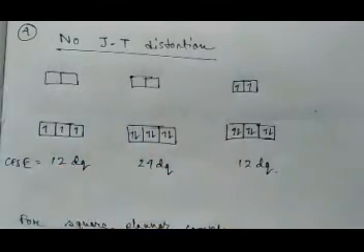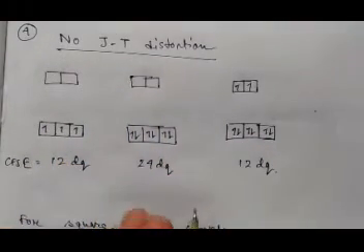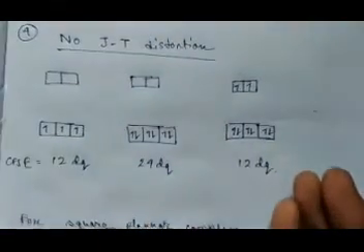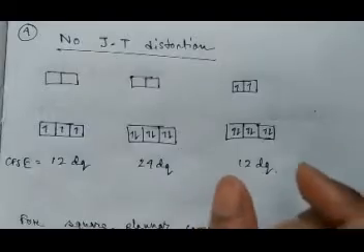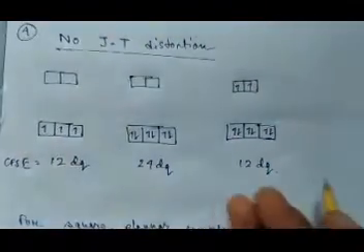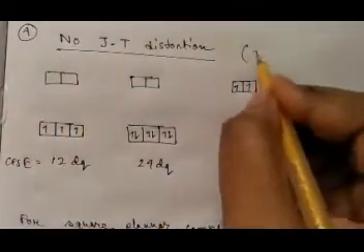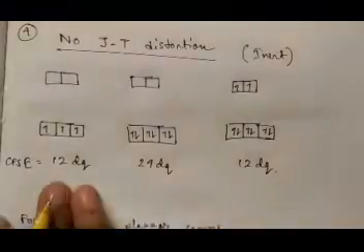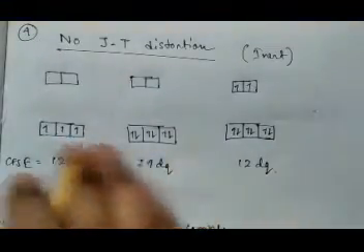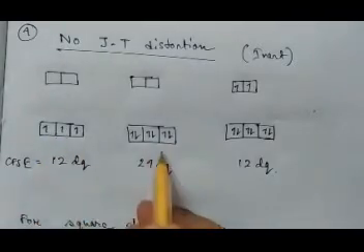See, these are the three configurations. Here no Jahn-Teller distortion is there. If no Jahn-Teller distortion is there, that means all bonds are symmetrical, or all bonds are equally attached with the metal. Therefore, they will be difficult to remove. So if no Jahn-Teller distortion, generally they are inert type of complexes. But again, you have to compare. If these are given, then you have to compare one complex with the other.